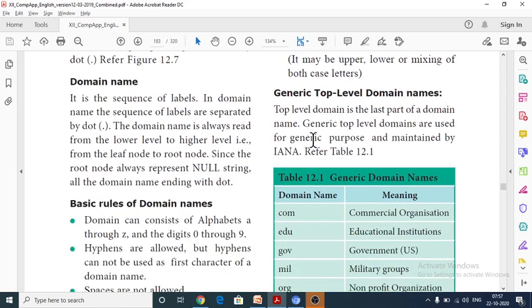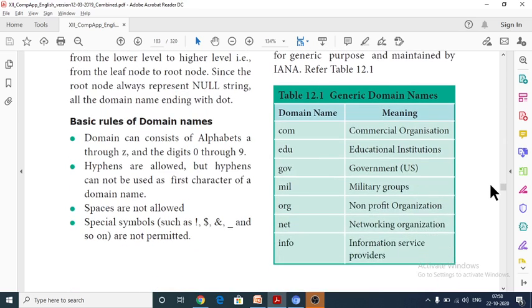So next are the generic top level domain names. Generic top level domains are the part of domain names used for generic purposes, and they are maintained by IANA. These are all the generic top level domains. .com is for commercial organizations, .edu is for educational institutions, .gov is for government uses, .mil is for military groups, and .org is for non-profit organizations, which means NGOs.